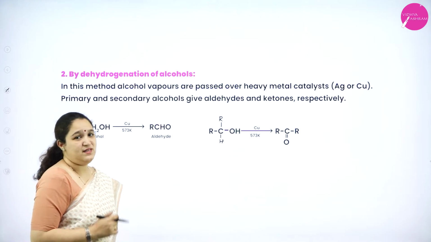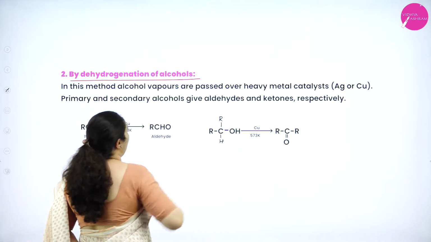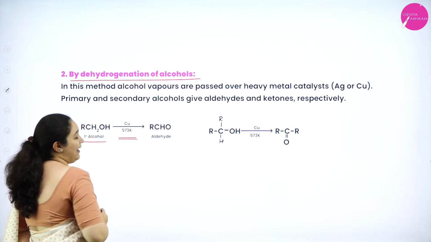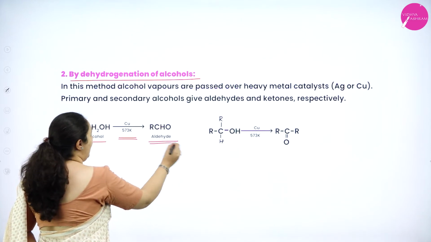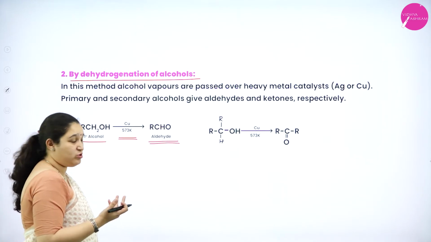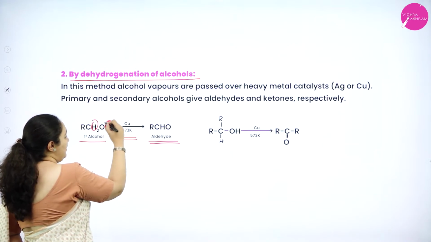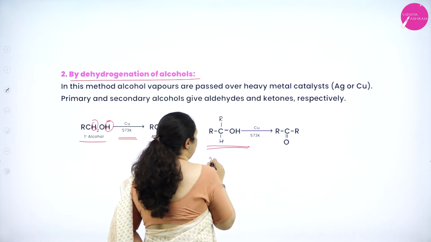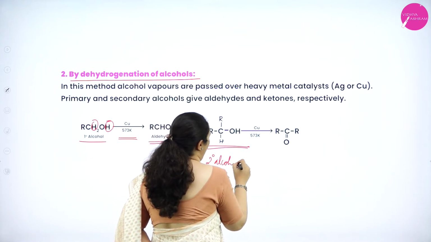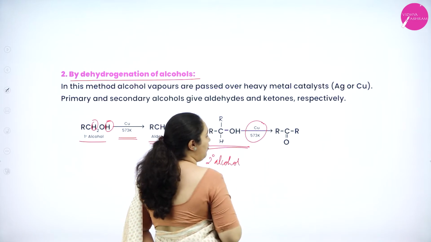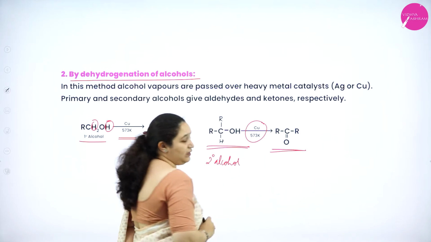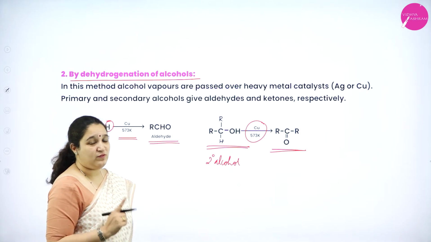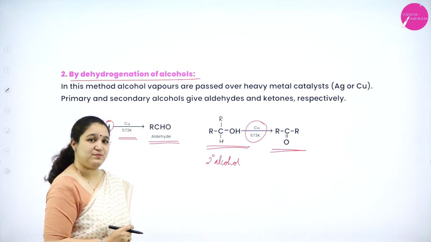Next method is by dehydrogenation of alcohols. If we take a primary alcohol and treat it with copper at 573 Kelvin, we get an aldehyde. That is again dehydrogenation, where one H from here, one H from here is removed. Similarly, if we take a secondary alcohol and treat it with the same copper at 573 Kelvin, we get a ketone. And for this, again, you have studied in your alcohols, phenols chapter with examples, correct?